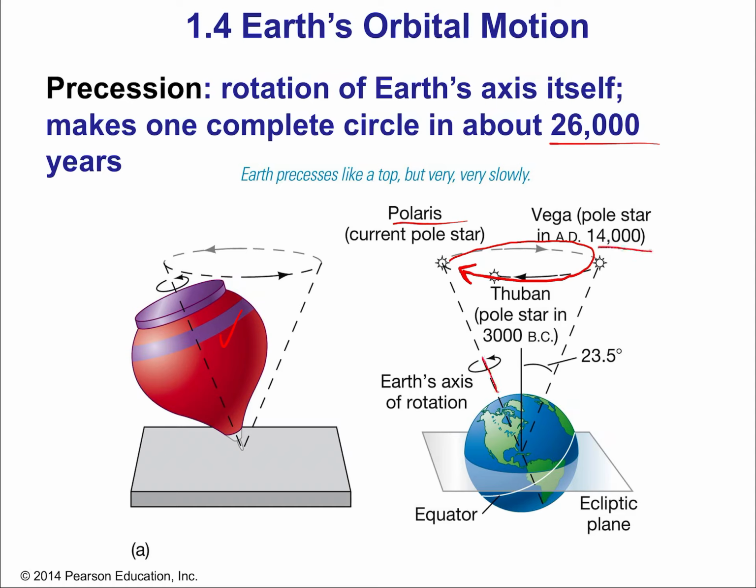In 14,000 years, Vega will be the North Star. Pretty cool, okay? So it really changes dramatically. And also, if you think about astronomy, at least in the Western tradition, it was into the constellations that we know came from the Greeks, which was all initially written about 3,000 years ago. Well, 3,000 years is an appreciable fraction of 26,000. So there have been significant changes, and in fact, if you look at the recordings of the Greeks, there are big discrepancies because the stars have moved substantially since then.